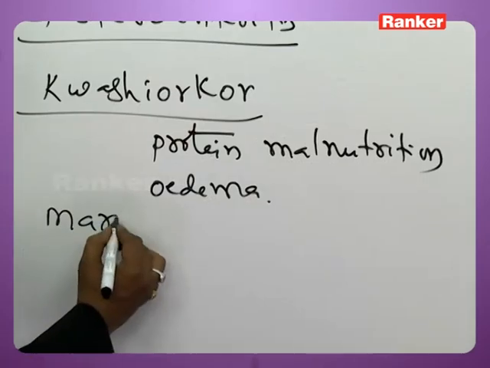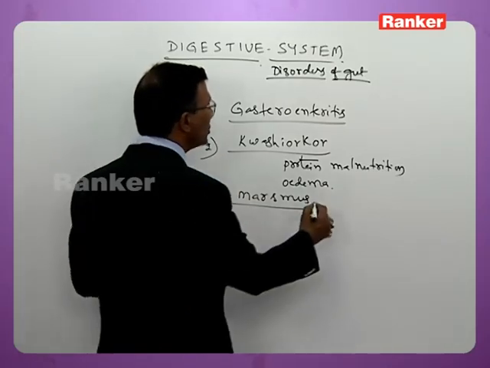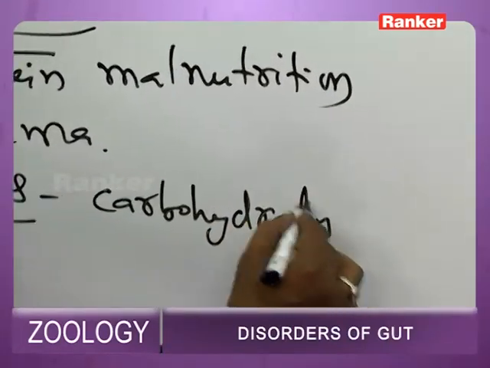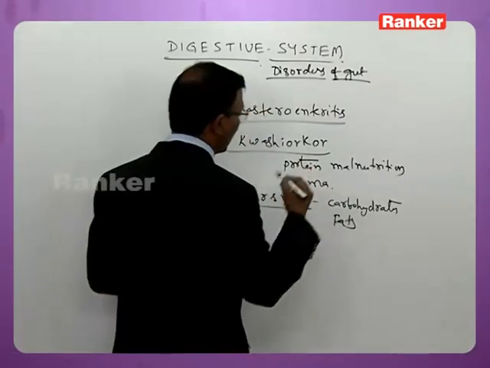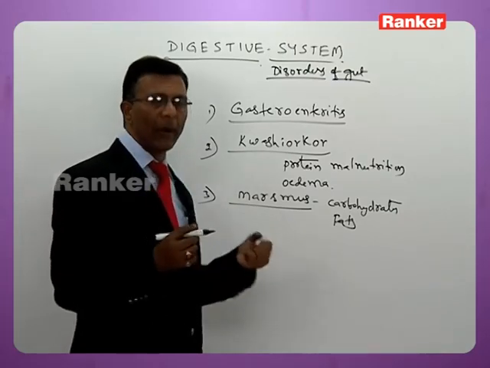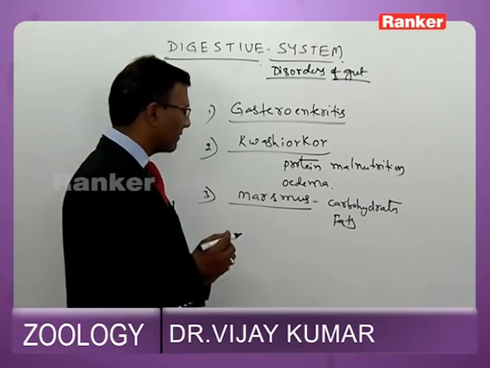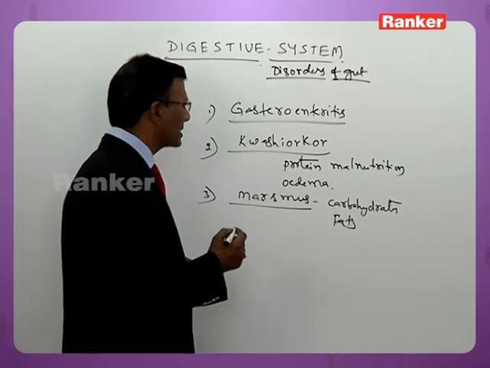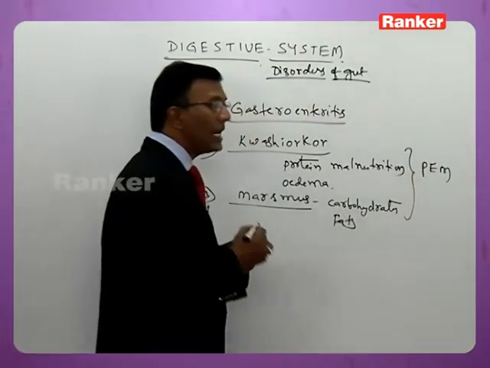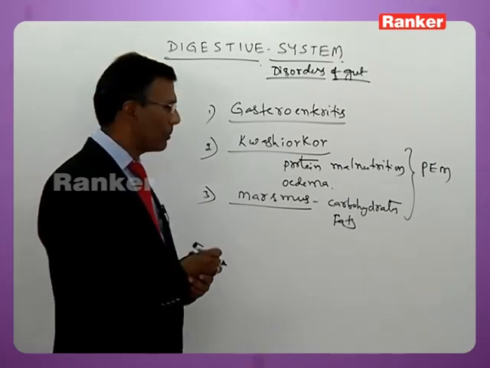And there is another disorder, marasmus. Marasmus is due to deficiency of carbohydrates and fats. Carbohydrates and fats provide energy to the human body. So when there is deficiency of carbohydrates and fats, children suffer from a disorder called marasmus. Both kwashiorkor and marasmus are referred to as PEM disorders, protein energy malnutritional disorders.